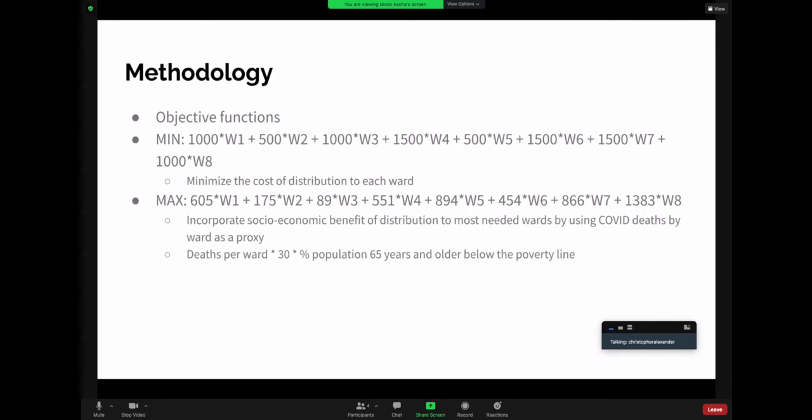And then what we did to quantify socioeconomic benefit per ward was to take the number of deaths that have happened in each ward and then reference the poverty level of the senior population, 65 and up, and try to create a monetary value of that based off of a constant we added to that. So you can see those coefficients there. And the goal there was to try to maximize that to offset the cost in each ward. Next slide.